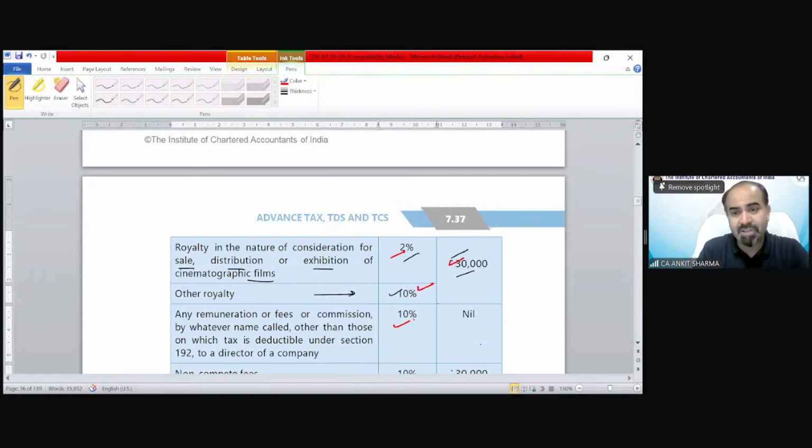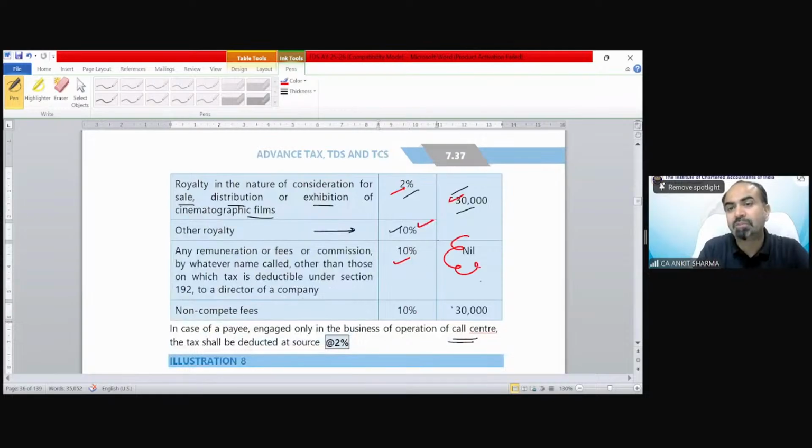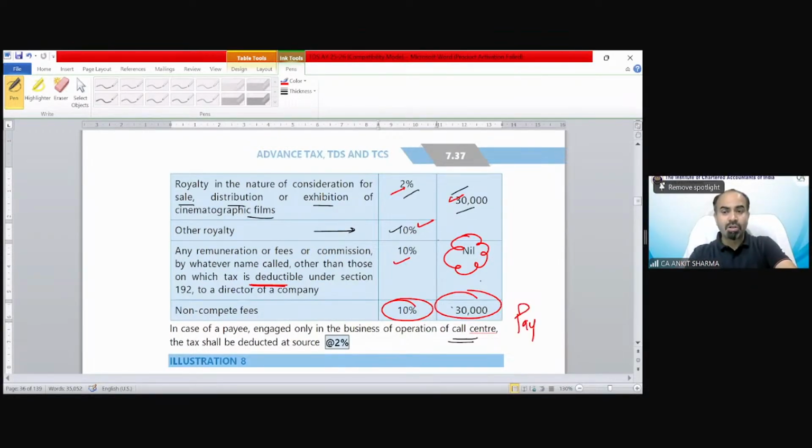Director payment: 10%, and you can see there is no exemption limit in case of director. Non-compete fees: 10%, 30,000. If the payee is a call center, remember payee, not payer, then the rate would be 2% in each case.